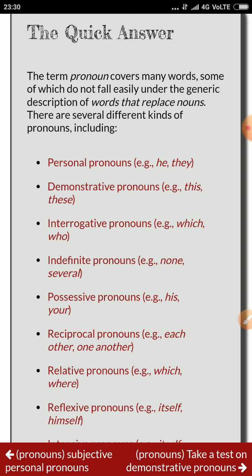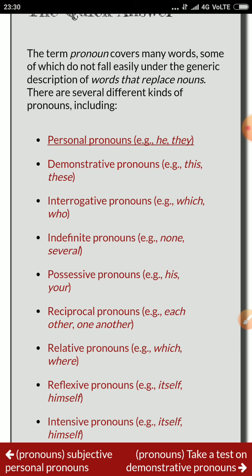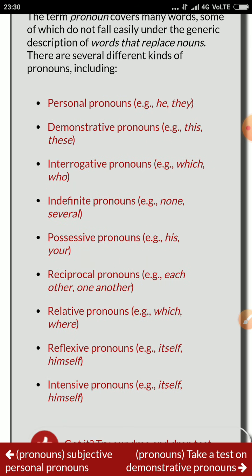There are several different kinds of pronoun, including personal pronoun, e.g. he, they; demonstrative pronoun, e.g. these; interrogative pronoun, e.g. which, who; indefinite pronoun, e.g. none, and several.